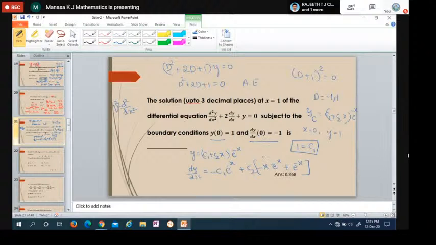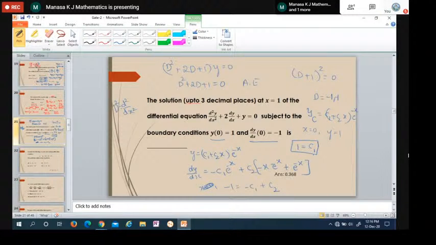Simplify. dy by dx at 0 is equal to minus 1. Here x is equal to 0 and dy by dx is equal to minus 1. So minus 1 is equal to, e power 0 is 1, so it is minus c1. This is 0. C2 into e power 0 is 1, plus C2.